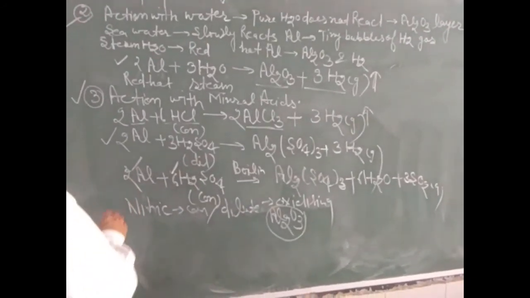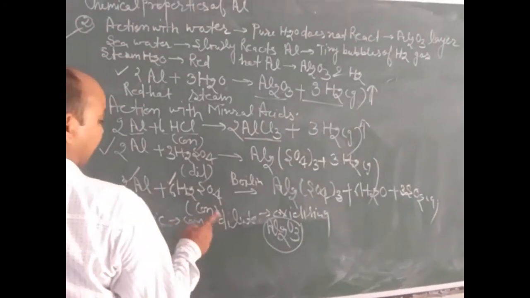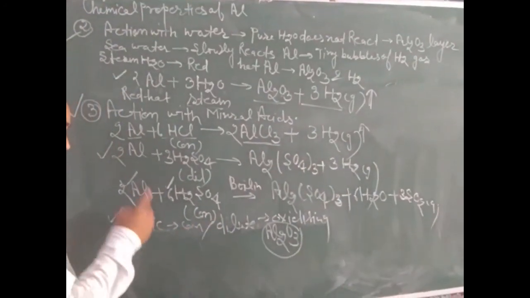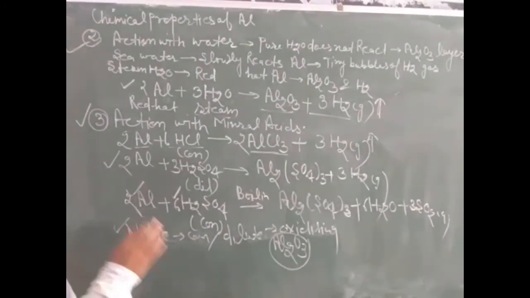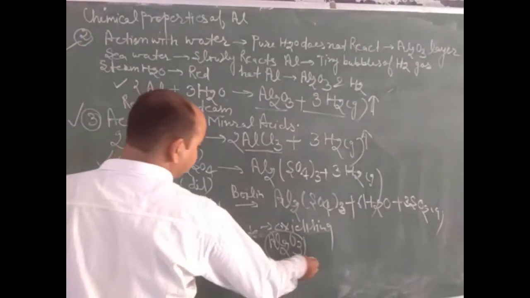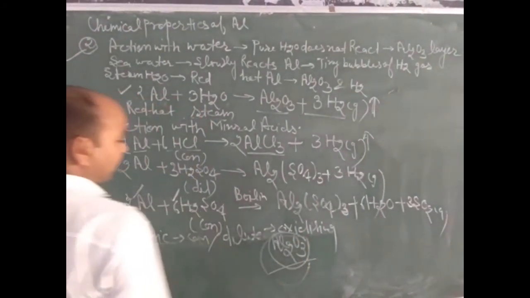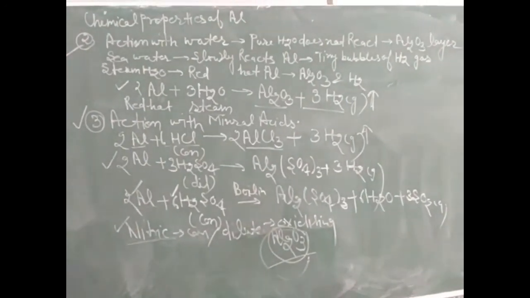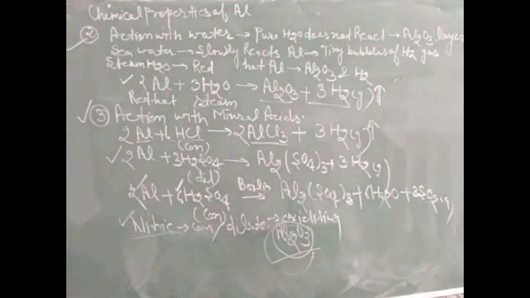Why can nitric acid be contained in an aluminium container? Because nitric acid does not react with aluminium. If it reacts, then it forms a protective layer that is called the aluminium oxide layer in this process. Now the reaction with mineral acids has been completed.